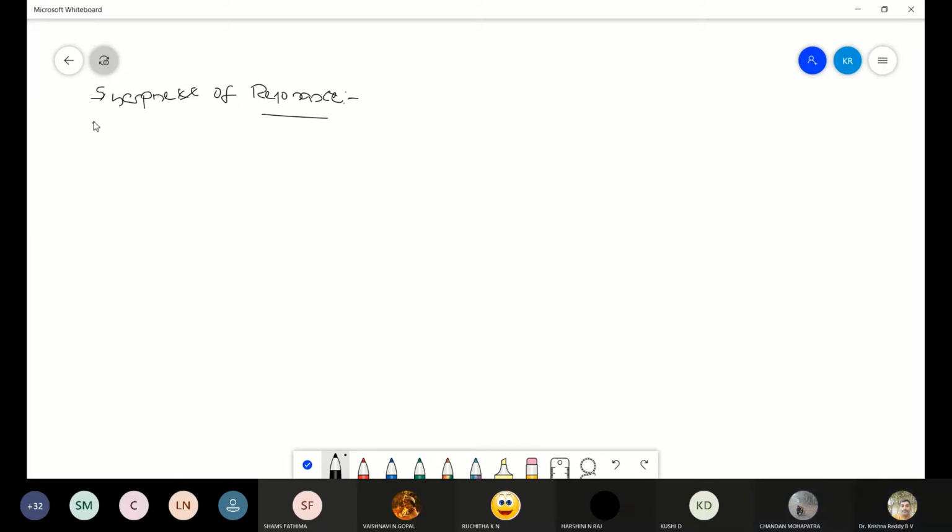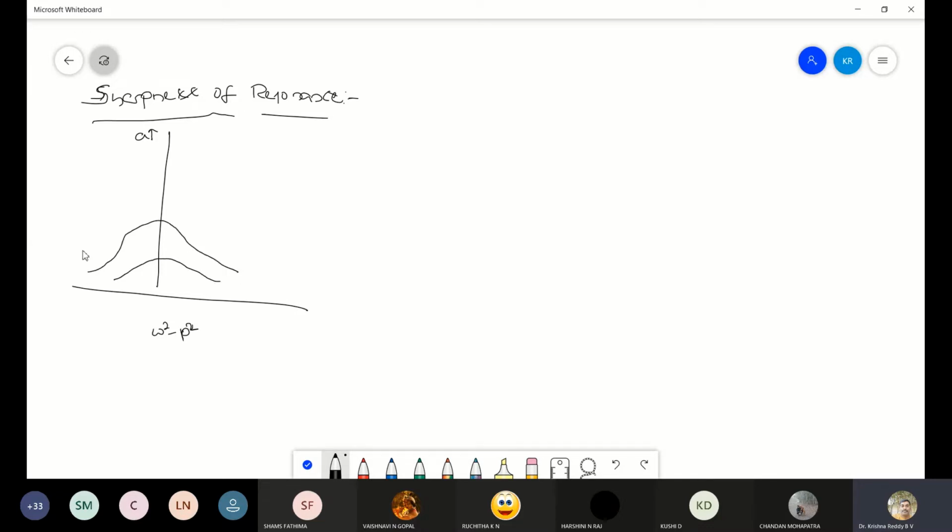Resonance. So here, this was the topic which we discussed in the last class. For this, we have considered the amplitude on the y-axis, whereas omega square minus p square we have considered on the x-axis as well as the x-dash axis. Based on the damping factor b value, we have obtained different curves like this.